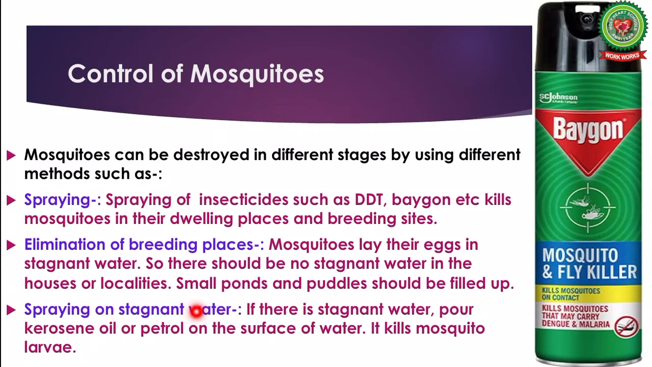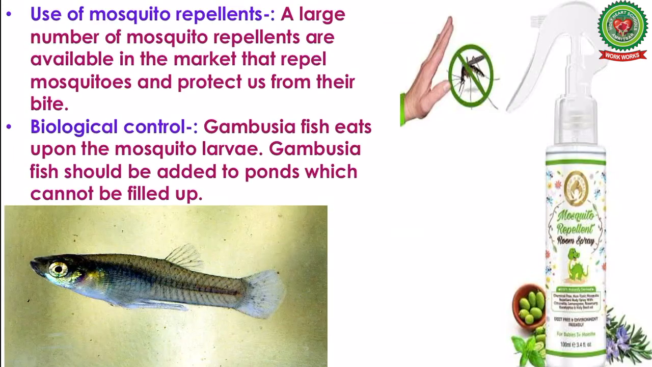Spraying on stagnant water. If there is stagnant water, pour kerosene or petrol on the surface of water. It kills mosquito larvae. Use of mosquito repellents. A large number of mosquito repellents are available in the market and they repel mosquitoes and protect us from their bite. Biological control. Gambusia fish eats the mosquito larvae. Gambusia fish should be added to ponds which cannot be filled up.